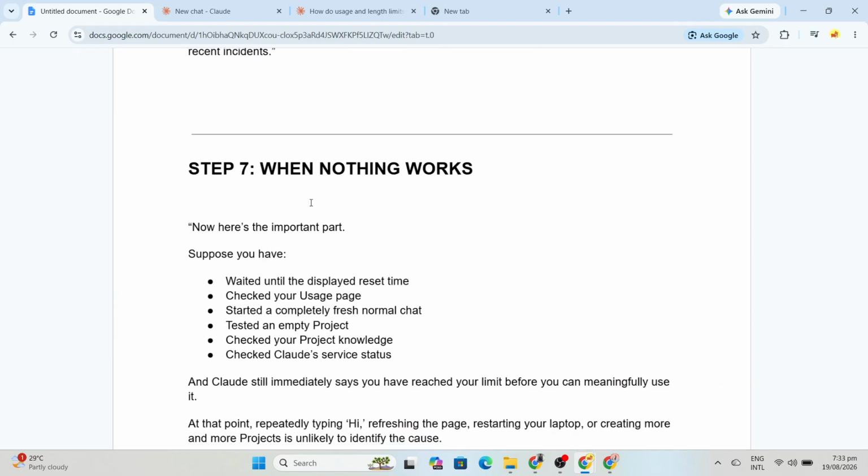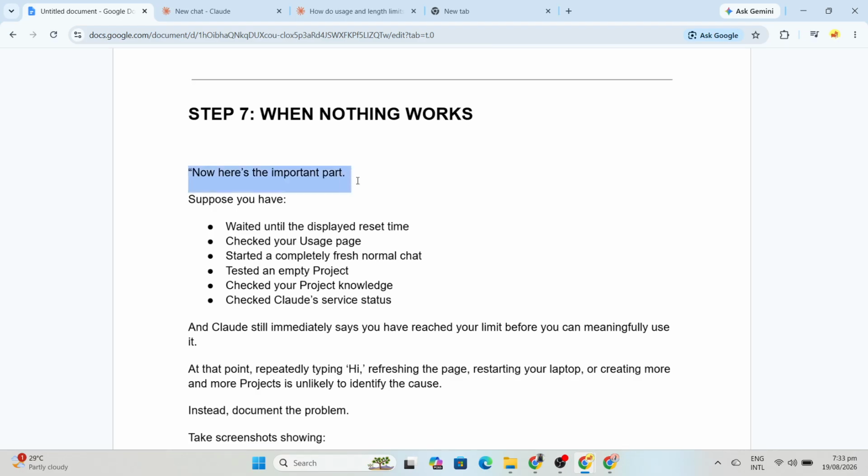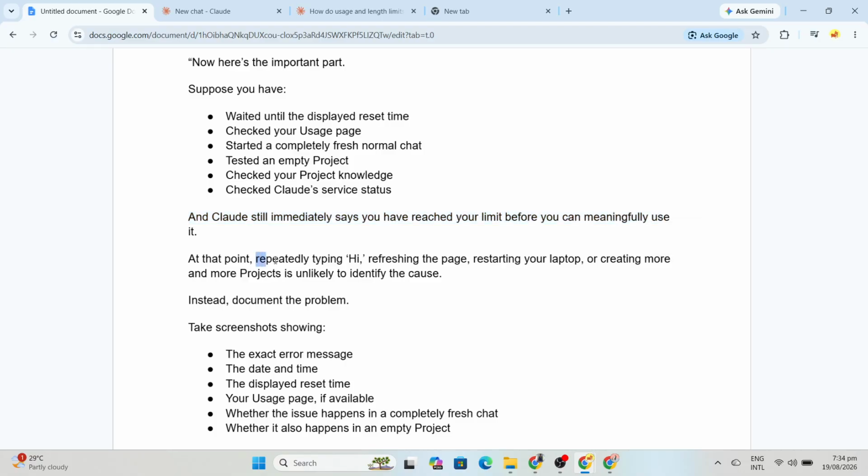Now here's the important part. Suppose you have waited until the displayed reset time, checked your usage information, started a completely fresh normal chat, tested an empty project, reviewed your project knowledge, and checked Claude's service status. And Claude still immediately says you have reached your limit before you can meaningfully use it. At that point, repeatedly typing "hi," refreshing the page, restarting your laptop, or creating more and more projects is unlikely to identify the cause. Instead, document the problem.